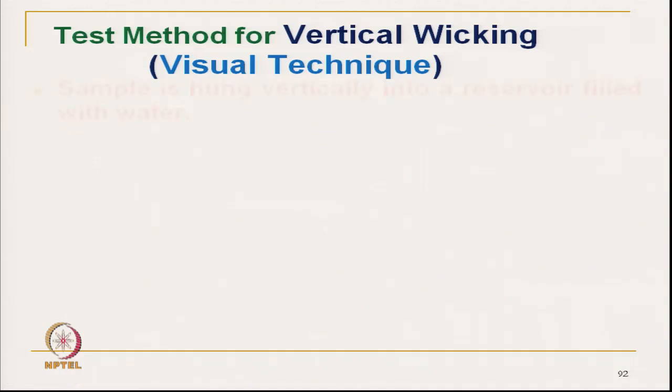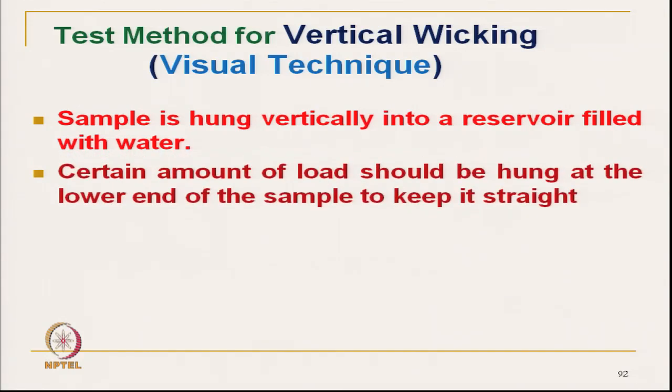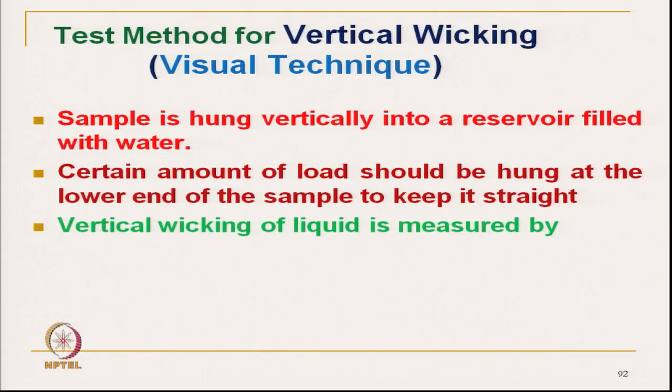Vertical wicking is a simple technique, where we can measure by visual method. The sample is hung vertically into a reservoir filled with water. A certain amount of load is kept, actually hung at the lower end, so that the fabric is kept straight, otherwise there will be some wrinkles.